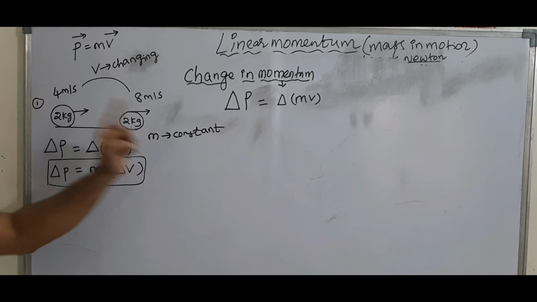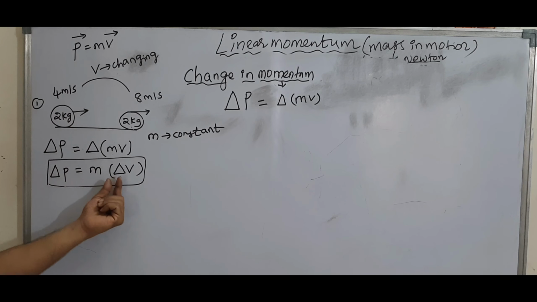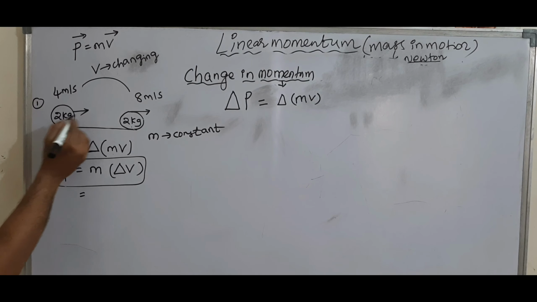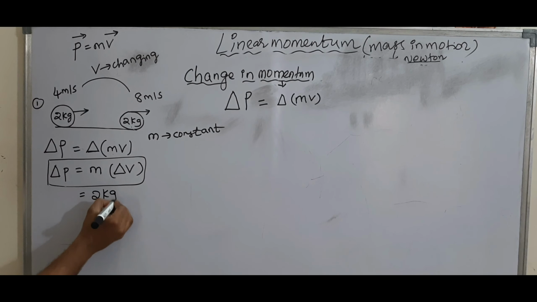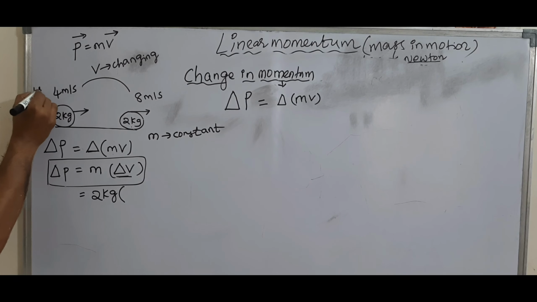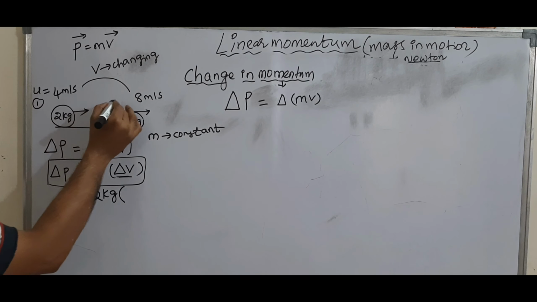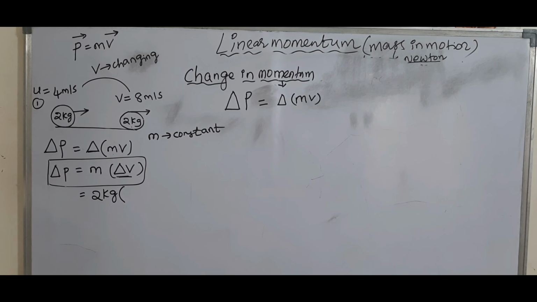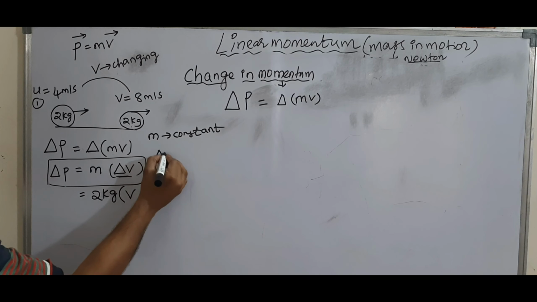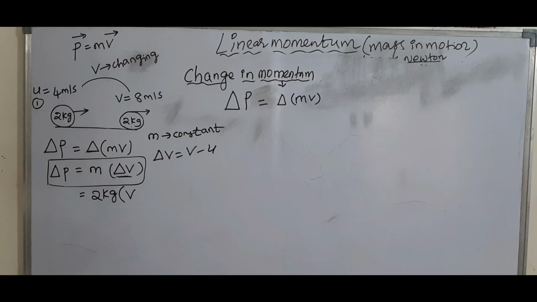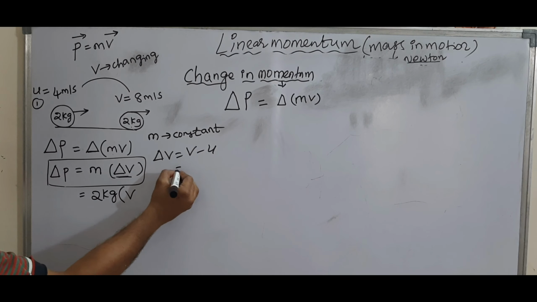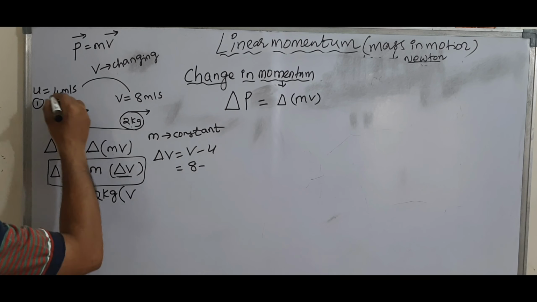If mass is constant, which one is changing? Apply delta for that factor. If you substitute the values here, what is the mass? Constant, mass is 2 kg. So delta V means change in velocity. We know already initial velocity is denoted by U, final velocity is denoted by V. So change in velocity means final velocity minus initial velocity, that means V minus U. V is 8 meter per second minus U, which is 4.